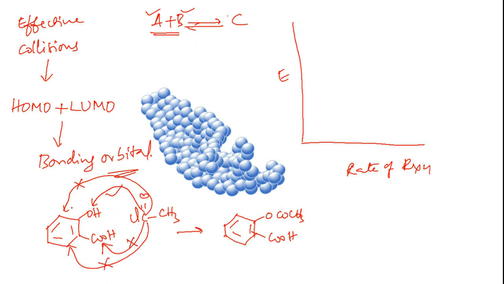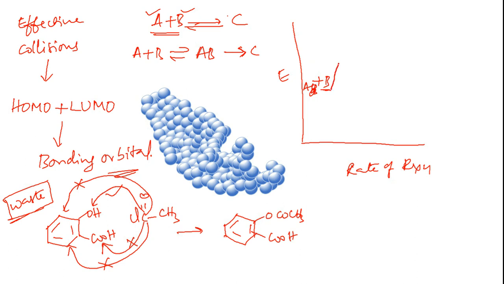The remaining collisions that are happening actually waste your energy. Energy wastage will happen like this. For achieving the one effective collision, this can be represented like this, because this is a reversible reaction. Usually it forms a transition state first, then it gives you the product. So for A plus B, this is the delta G value, or internal energy, of A and B together.